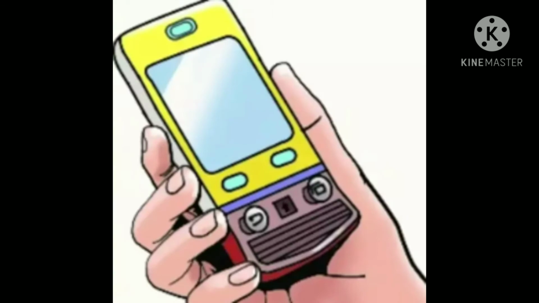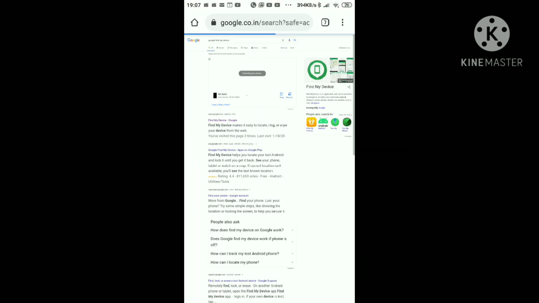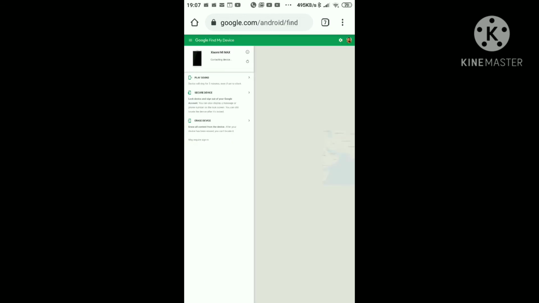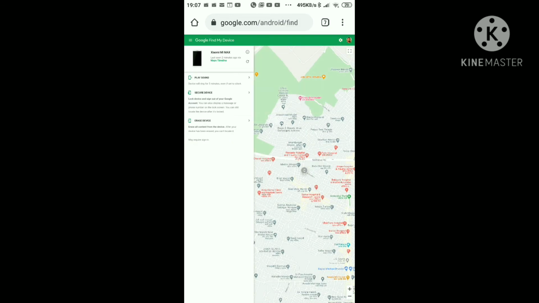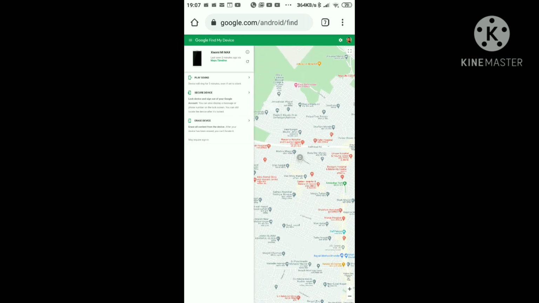Guys, this trick is for those people who have misplaced or lost their device. Simply go to Google and type find my device in the search box. Click on the first link available. Now sign in with the account you have logged in on your device. After signing in, there are many options, such as ringing your phone, and the location of your device will be shown.